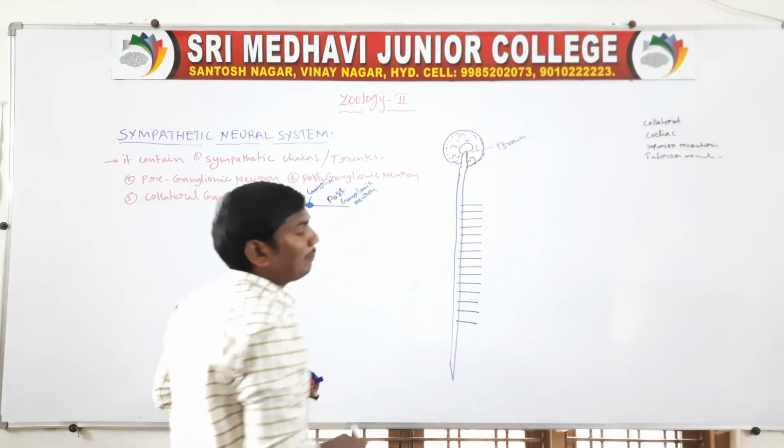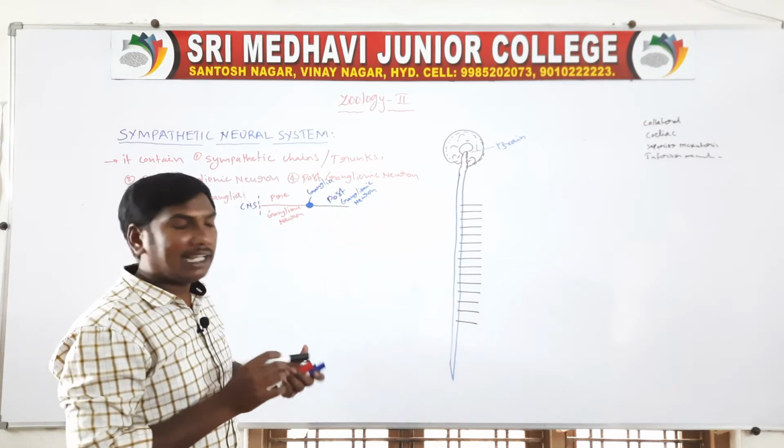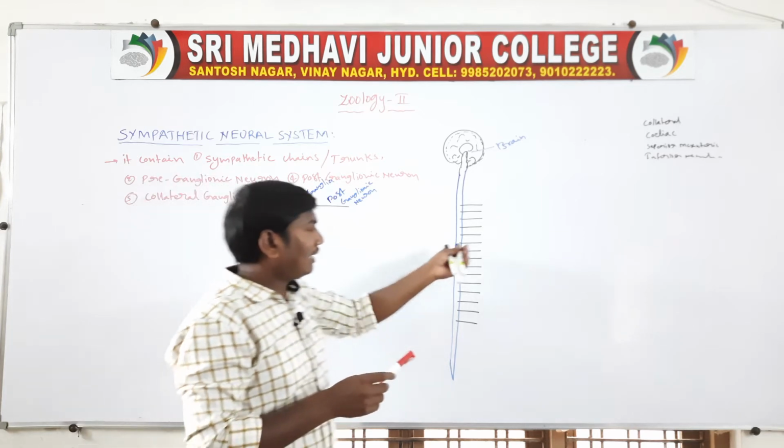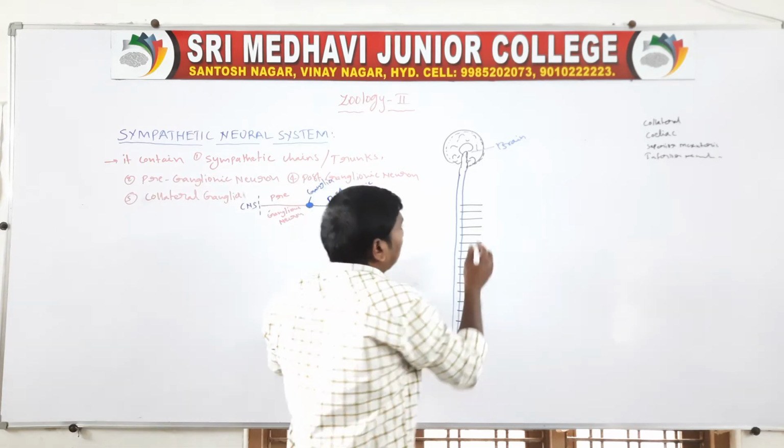So these are the preganglionic neurons. These neurons are present on the ganglia.